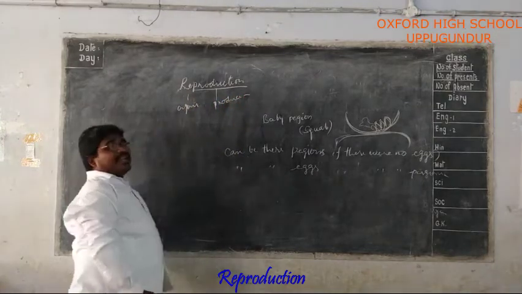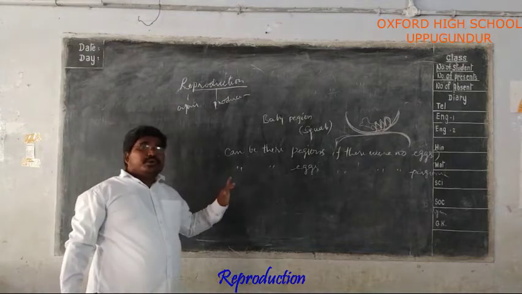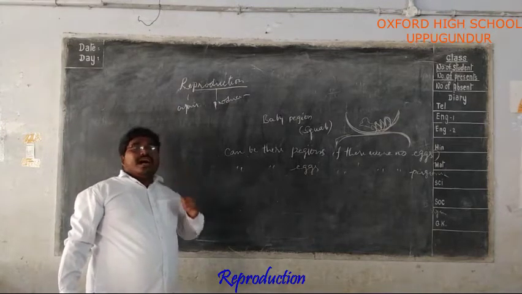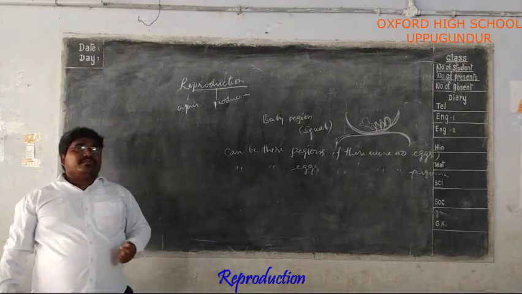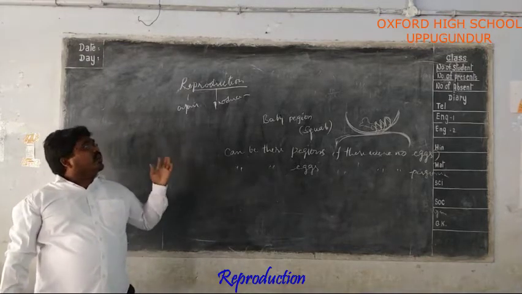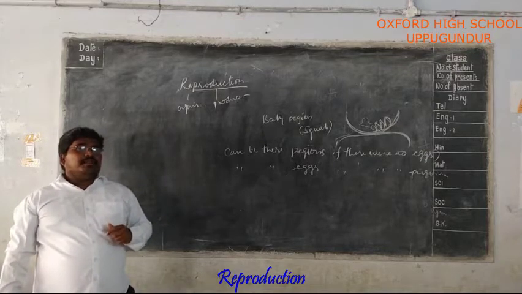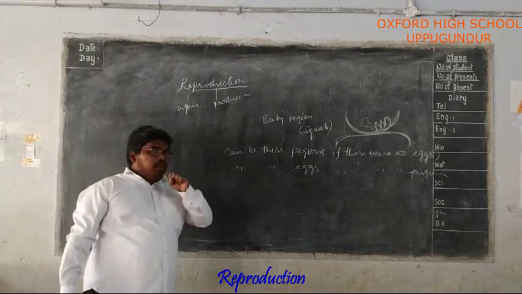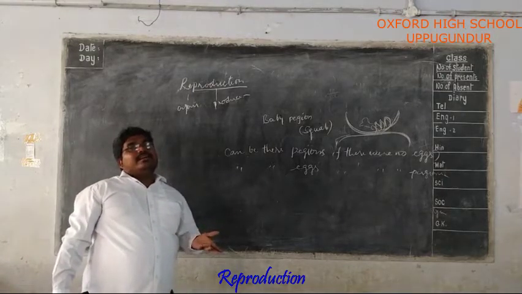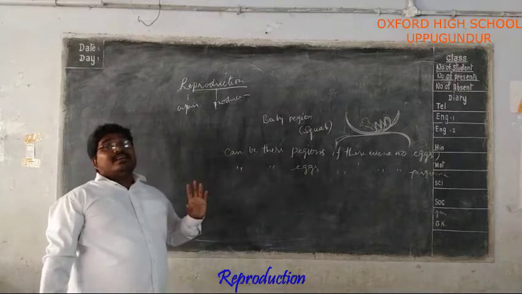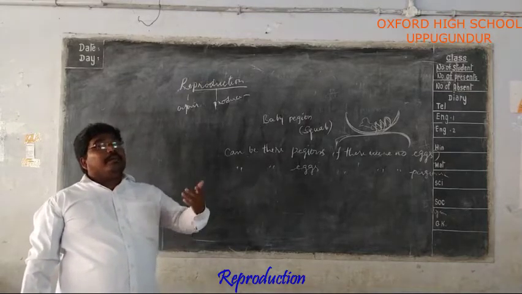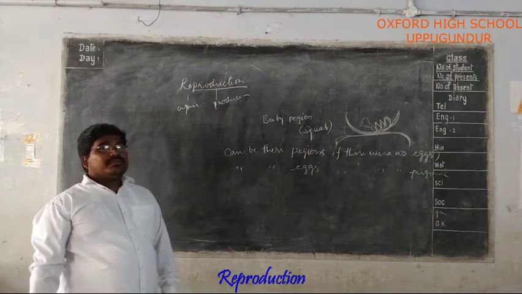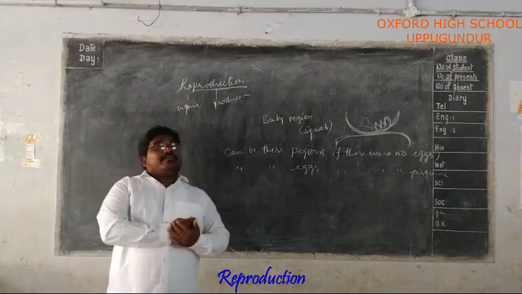So, we know very well, all organisms produce babies to continue their race or their life. We understand that. So, what is reproduction? The process by which living organisms produce babies, new organisms, is called reproduction. You understand?